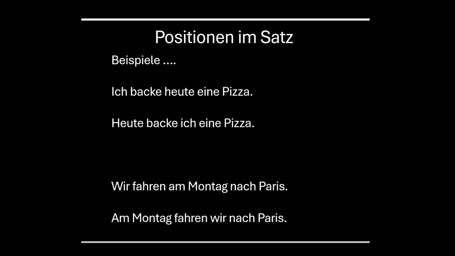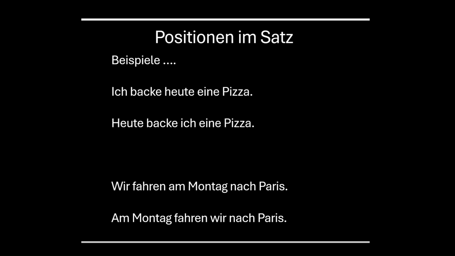Now let's go through some example statements. Beispiele. Ich backe heute eine Pizza. I bake today a pizza. The same thing can be rewritten as Heute backe ich eine Pizza. That is, today I'm going to bake a pizza, not tomorrow, like that.